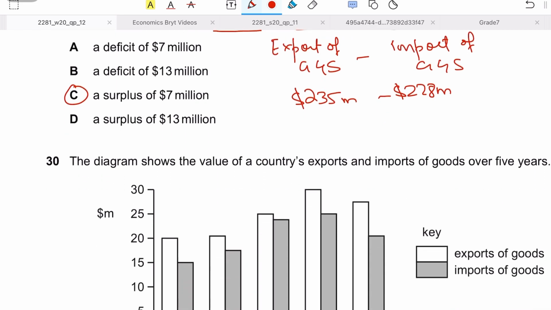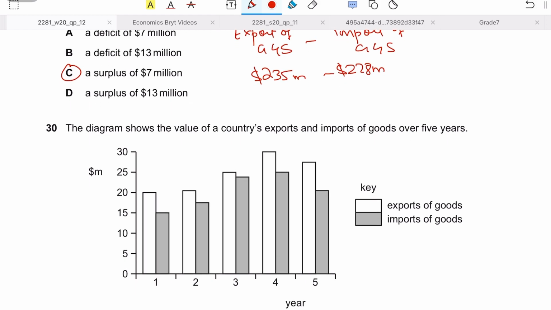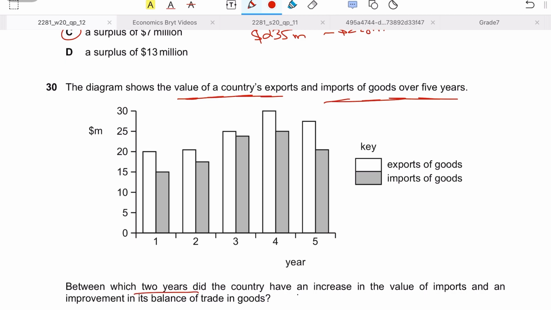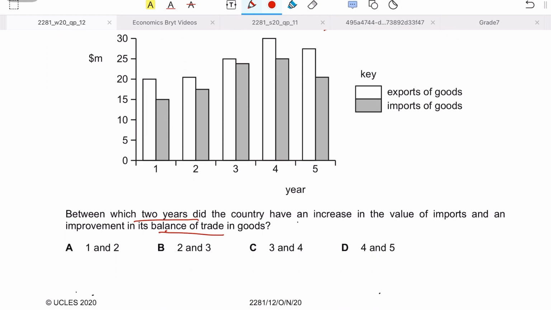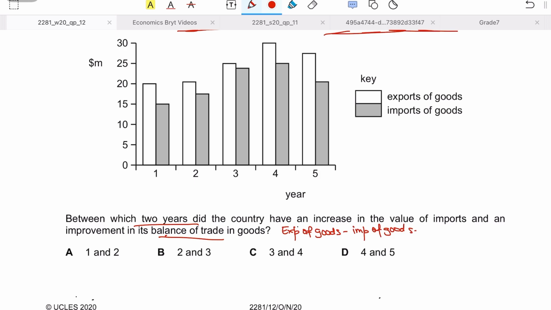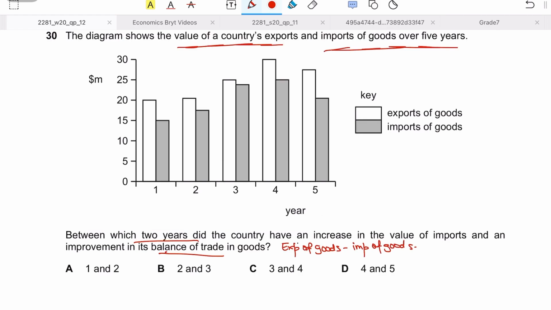Question number 30 says the diagram shows the value of a country's exports and imports of goods over 5 years. Between which 2 years did the country have an increase in the value of imports and an improvement in its balance of trade in goods as well? Like I said in the previous question, balance of trade in goods means export of goods minus import of goods. So let's see in which year there was an improvement. The white bar represents the export of goods and the gray bar represents the import of goods.